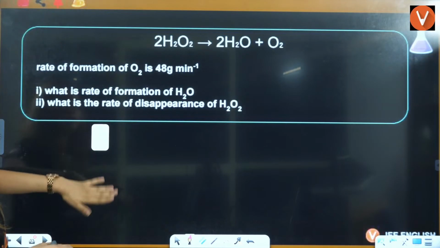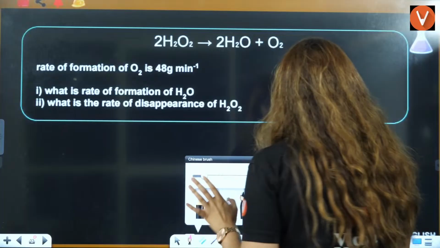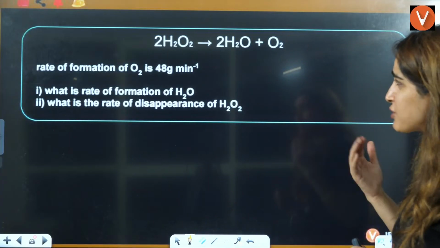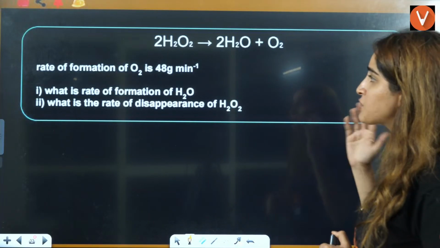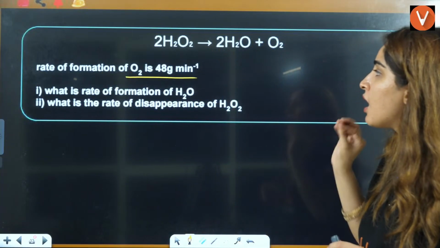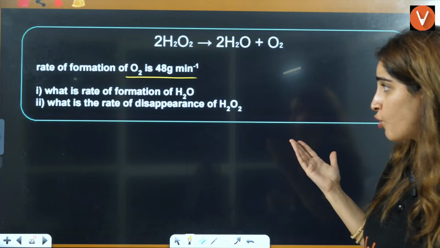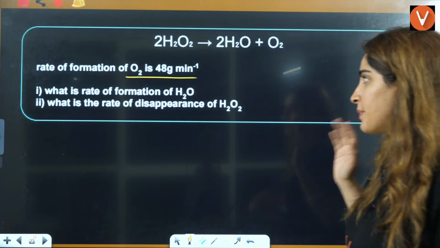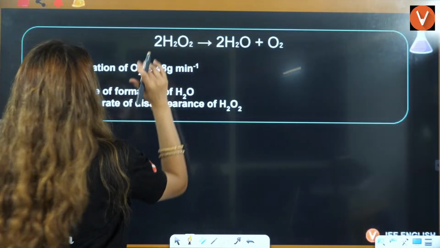Now next question, let us see. You have 2 H2O2 giving rise to 2 H2O plus O2. Rate of formation of O2 is given to you. What is the rate of formation of H2O? What is the rate of disappearance of H2O2? So the simple thing is, this is there.